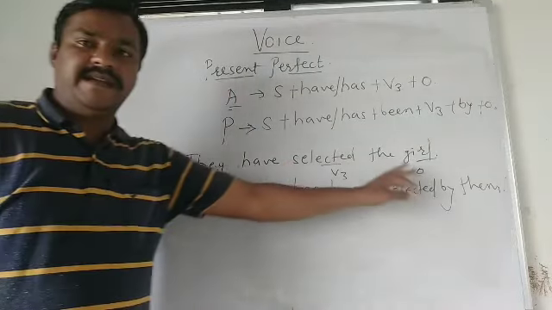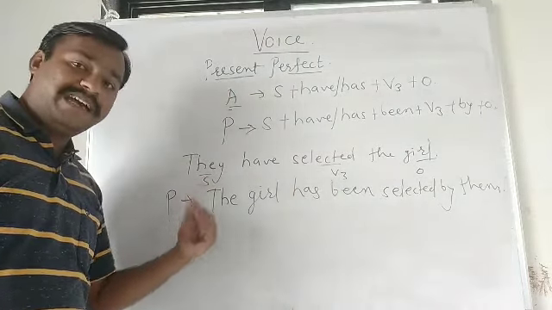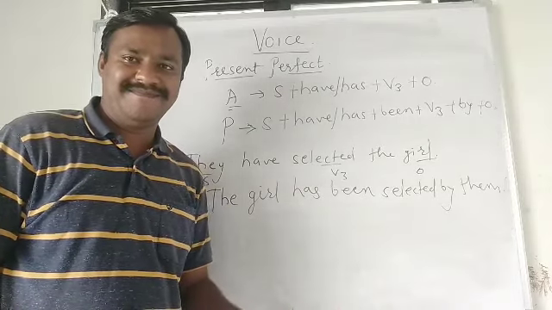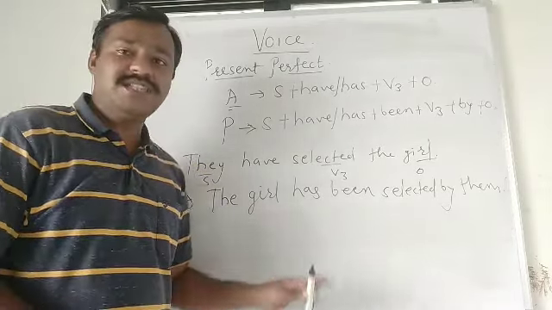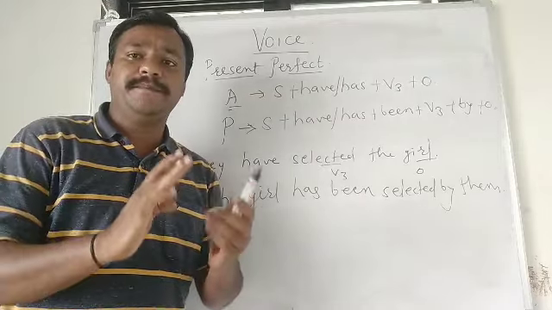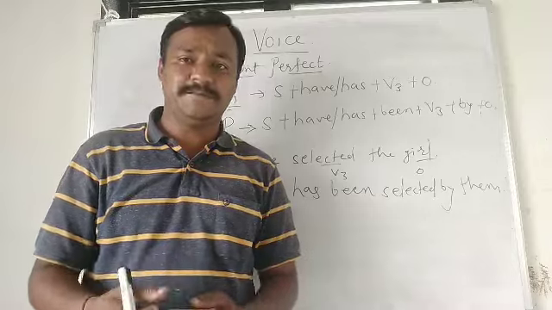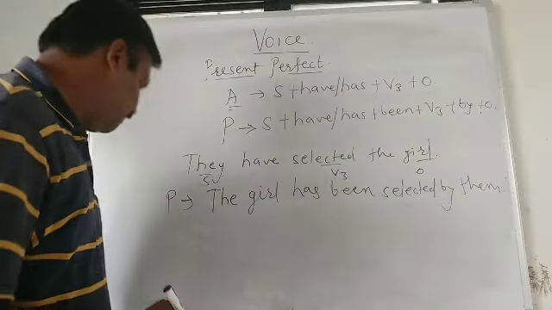They have selected the girl, active, passive: the girl has been selected by them. This was about present perfect tense. Now let us discuss about past perfect and future perfect tense.